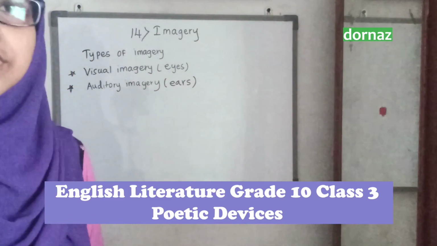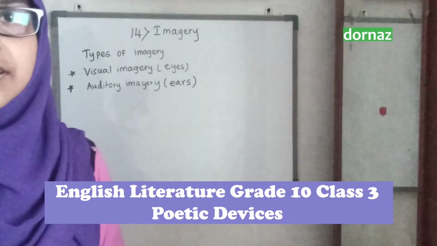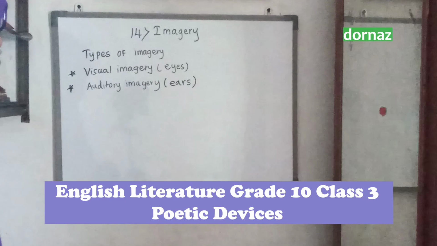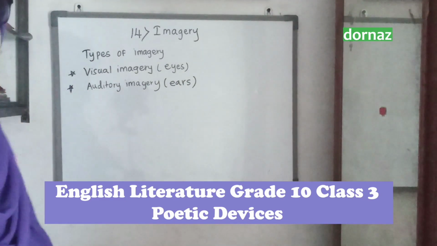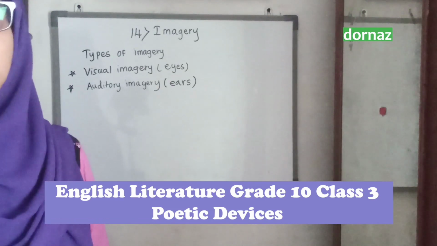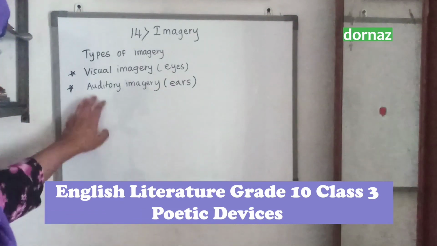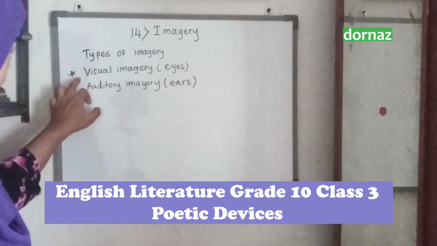For us, these two types of imagery are enough to study. Mostly these two types of imagery we can see in the short stories we are going to study in our syllabus. So, visual imagery and auditory imagery. I will tell those imageries again.